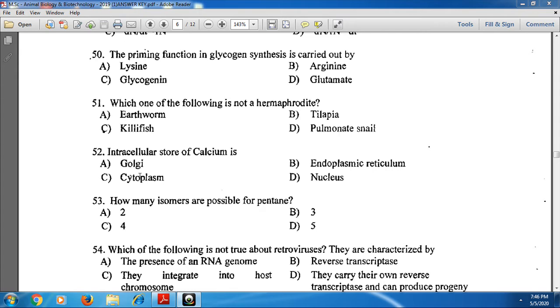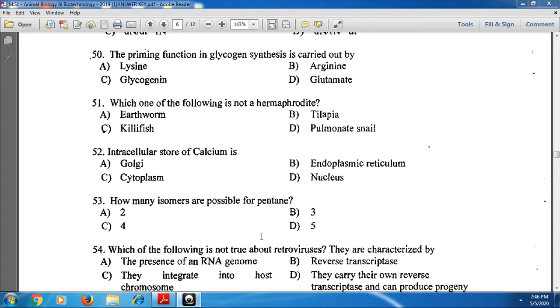Next, 52. The intracellular store of calcium is mainly the organelle endoplasmic reticulum. The endoplasmic reticulum is a calcium transporter, and here the intracellular store of calcium is the endoplasmic reticulum. B is the correct option. And next, the 53rd one: how many isomers are possible for pentane? For pentane, the possible isomers are 3. Option B is the correct one.